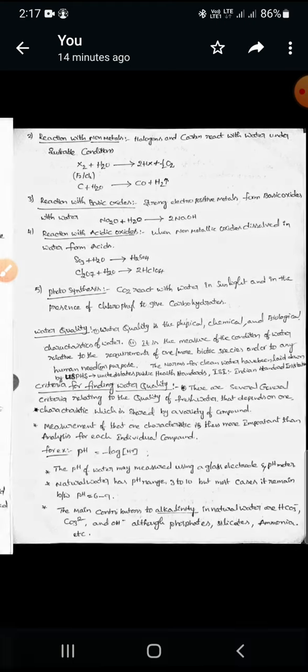Next, the fourth one, reaction with acidic oxides. Non-metallic oxides are called acidic oxides. Whenever these acidic oxides dissolve in water, they form acids. So basic oxides, whenever they dissolve in or react with water, form bases. Whenever acidic oxides or non-metallic oxides react with water or dissolve in water, they will form acids.